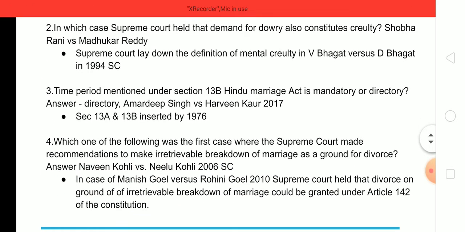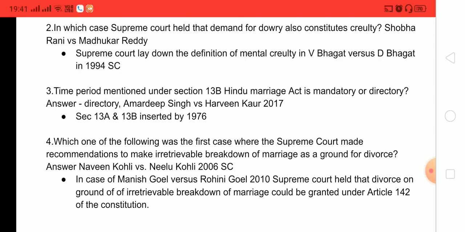Next question. Is the time period mentioned under section 13B Hindu Marriage Act mandatory or directory in nature? And the answer is it is directory in nature, which was held in Amardeep Singh versus Harveen Kaur, 2017. Section 13B of Hindu Marriage Act deals with divorce by mutual consent. Section 13A and 13B were inserted by the 1976 Amendment Act. This point is also very important.